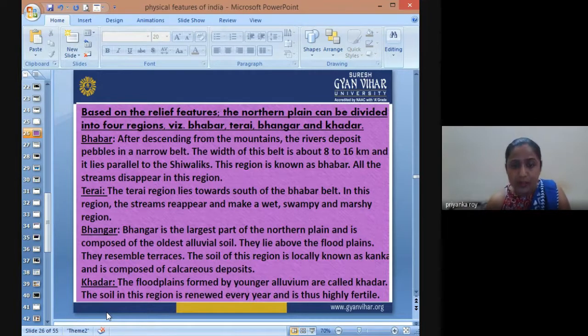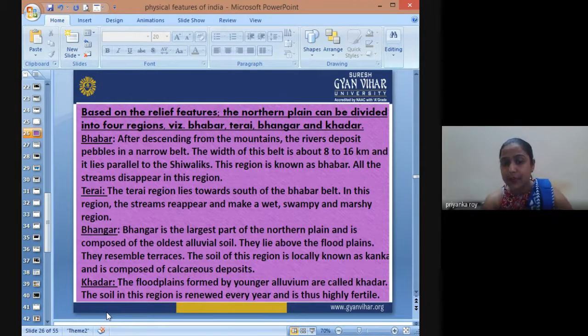The soil of this region is locally known as Kankar and is composed of calcareous deposits. Okay, then we have the Khadar region. This is a floodplain formed by younger fluvial deposits, called Khadar, and the soil in this region is renewed every year because of the floods.